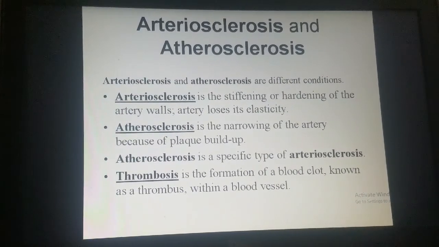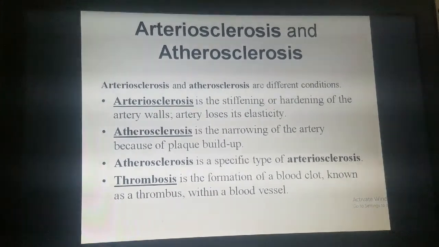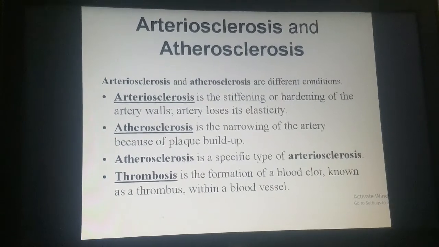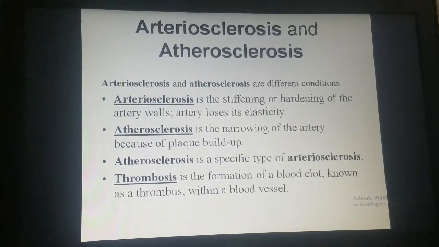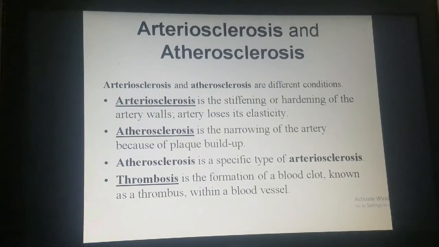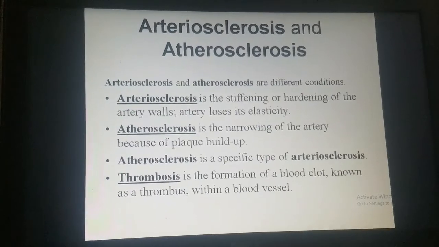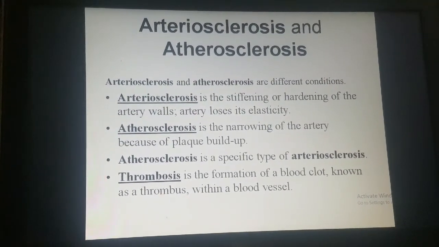Because of this, the artery loses its elasticity, and blood supply, ultimately the oxygen supply, to that part will not occur. Atherosclerosis is the narrowing of the artery because of plaque building up. So atherosclerosis is a specific type of arteriosclerosis.